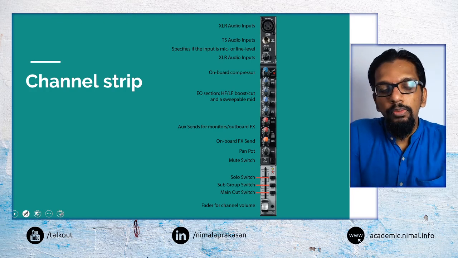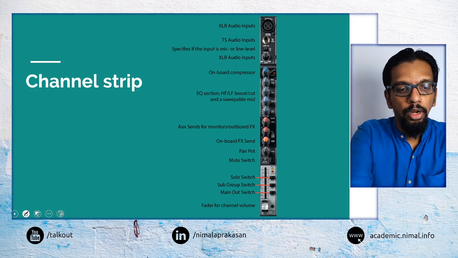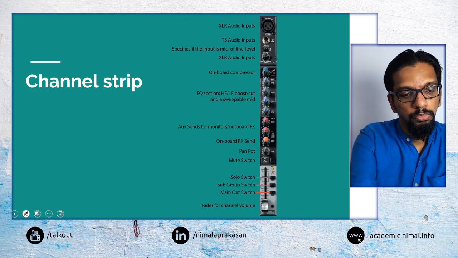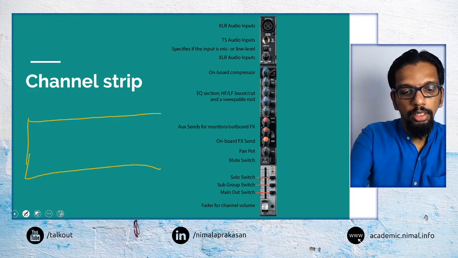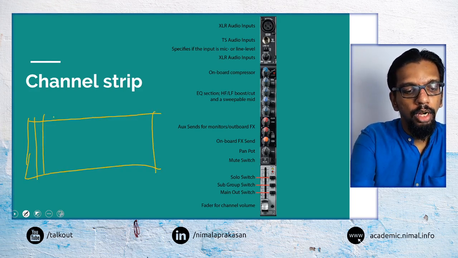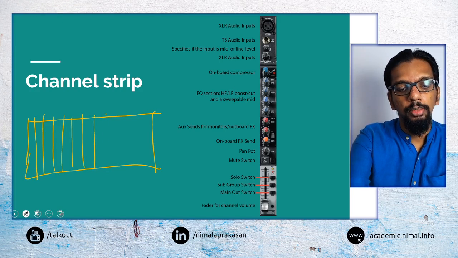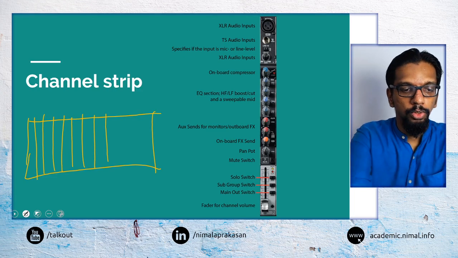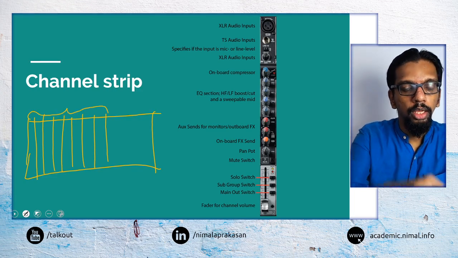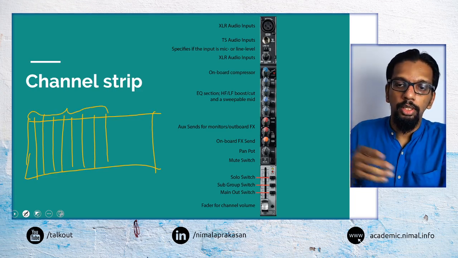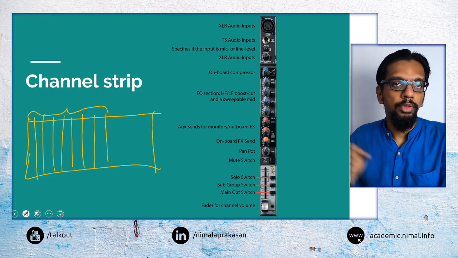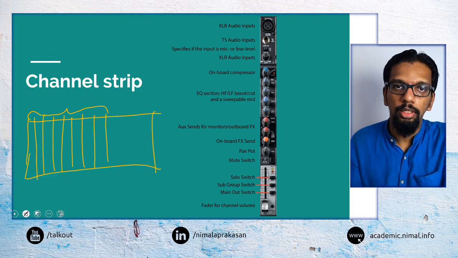So when we say channel strip in a mixer, we would have a mixer with a number of channel strips, and in most mixers that would be repeated in numbers. So it would be almost like a number of duplicates of the same thing. That same unit will be repeated for whatever number of inputs are supported in that mixer.